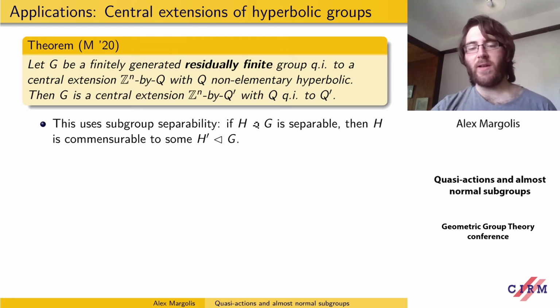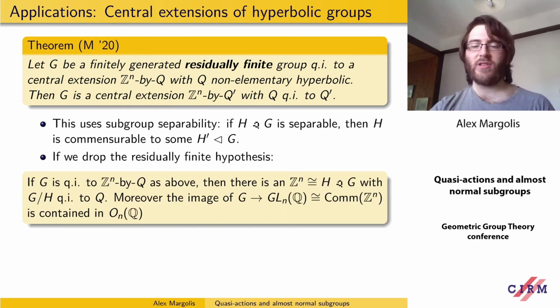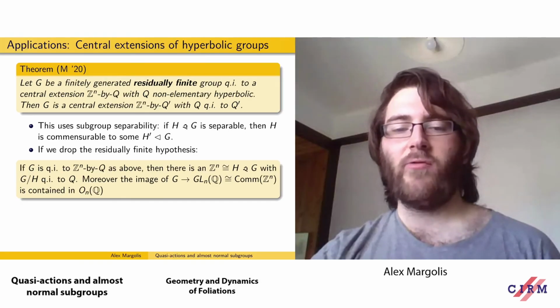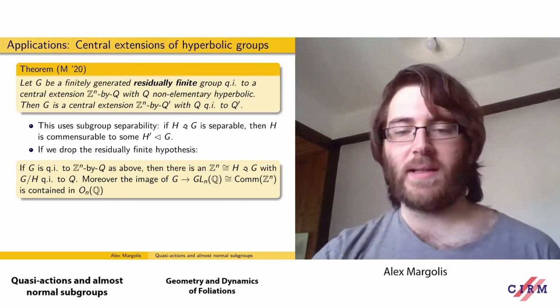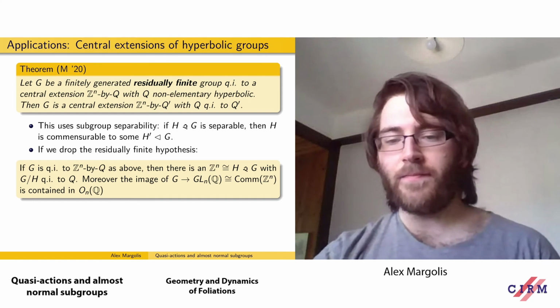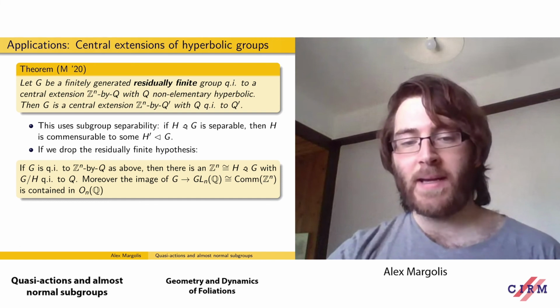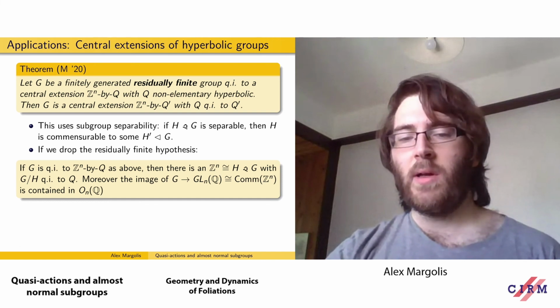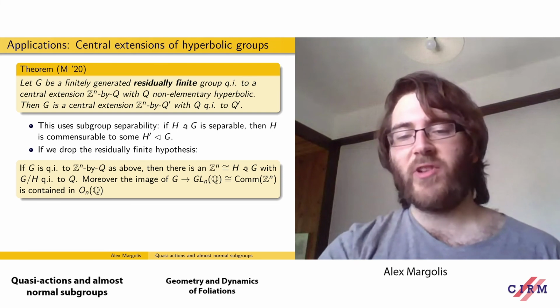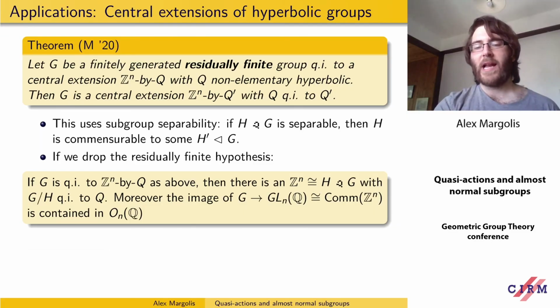And if we don't assume residually finite, then we can still deduce some interesting algebraic information. So if we have a group G which is quasi-isometric to such a central extension, then there's an almost normal free abelian subgroup such that the quotient space is quasi-isometric to Q. And moreover, because it's quasi-isometric to a central extension, we see that the natural map from G to the abstract commensurator of Z^n, which is isomorphic to GL_n(Q), is actually contained in the group of orthogonal n by n matrices.